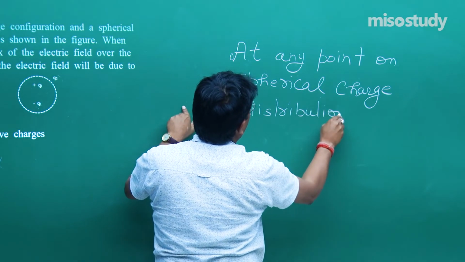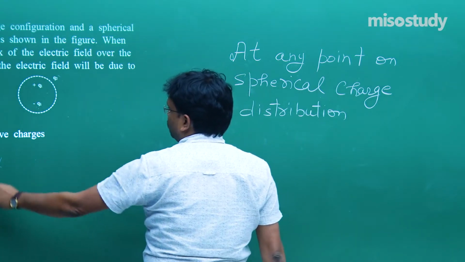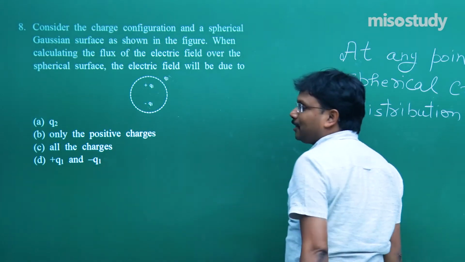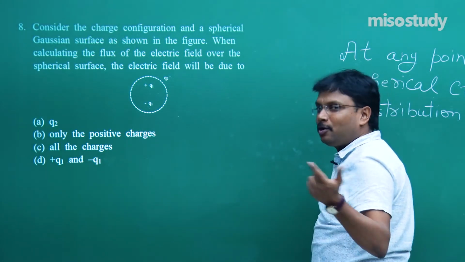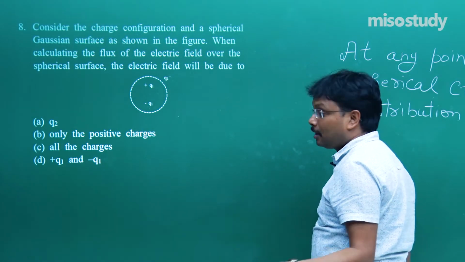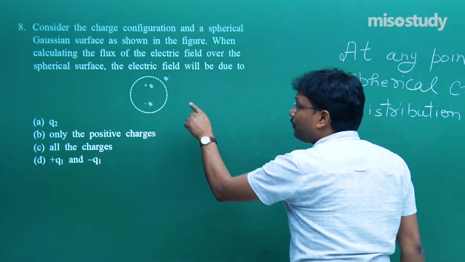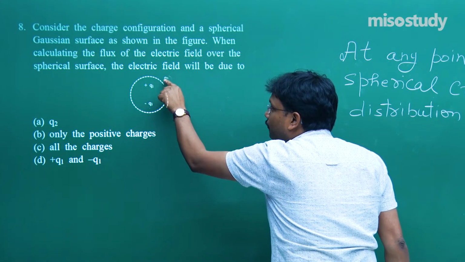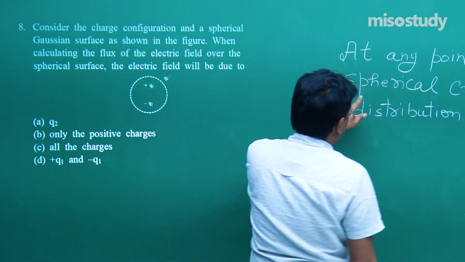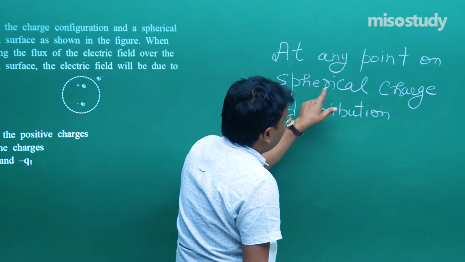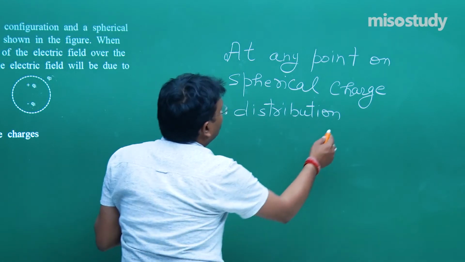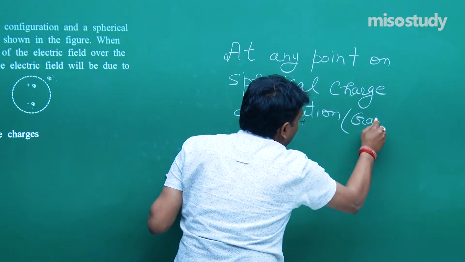if you just take a look at the options, you simply say you have to only work out for B or C, and all students who are regular with our videos simply say, sir, there is no point in solving this problem, it is going to be the correct answer. But then again, a problem will come for other students. They say, then sir, why are we considering Q2 also? So for all of those students, I am writing this statement. At any point on spherical charge distribution, better said Gaussian surface, Gaussian.